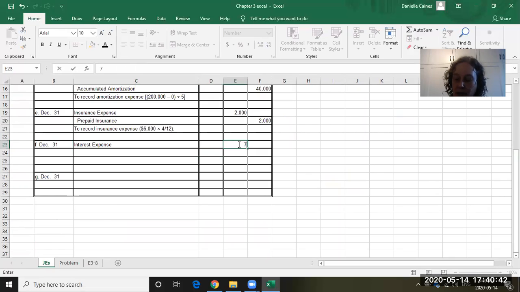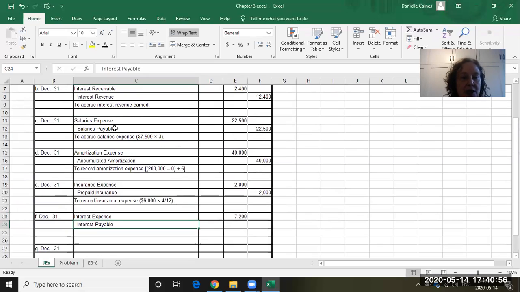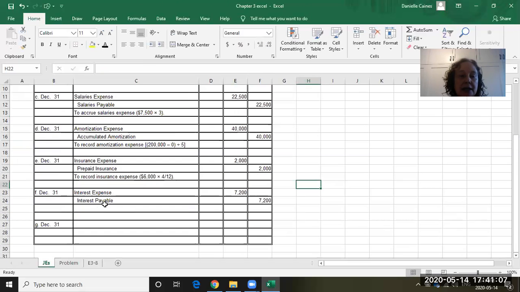And what account are we going to use? It's going to be a liability because we owe money, and the account that we're going to use is interest payable. So just like before, when we had salaries payable, here we're going to call it interest payable because it's interest that we owe. We're not going to call it accounts payable. It's not a supplier that we owe. It's interest. It's, for example, a bank or something like that. And this is to accrue our interest expense.